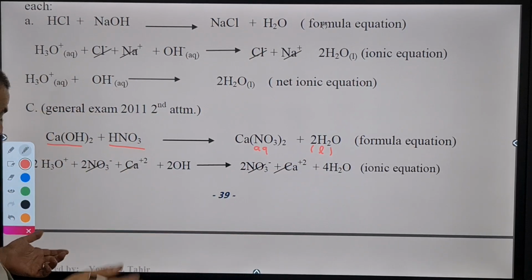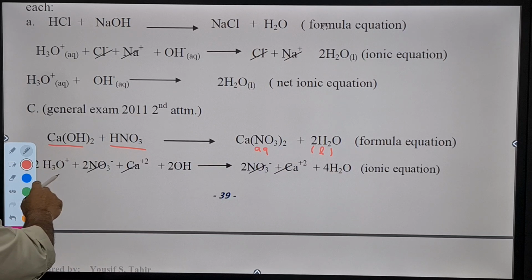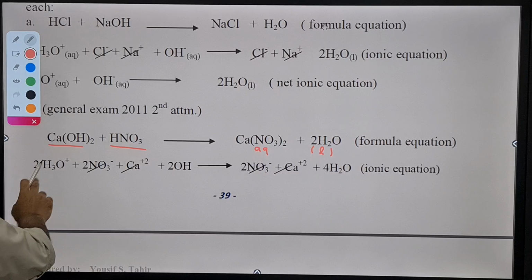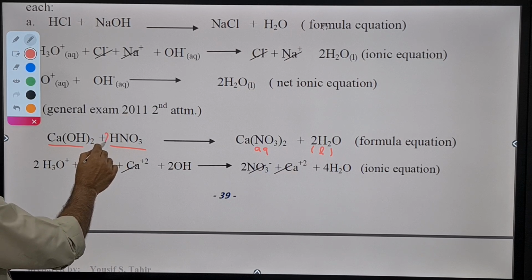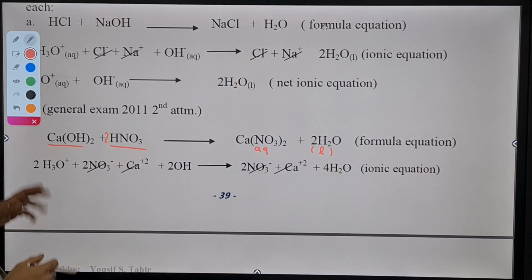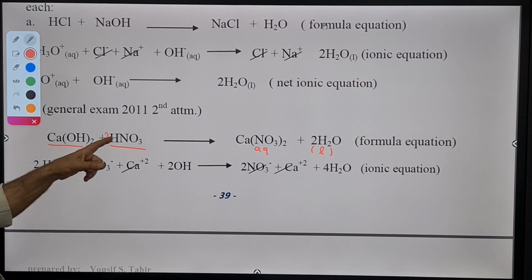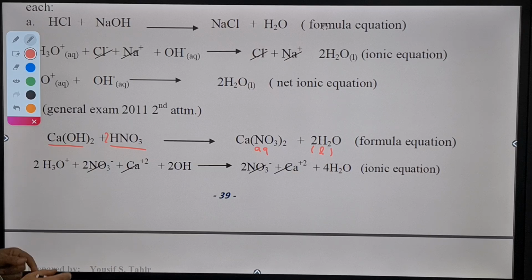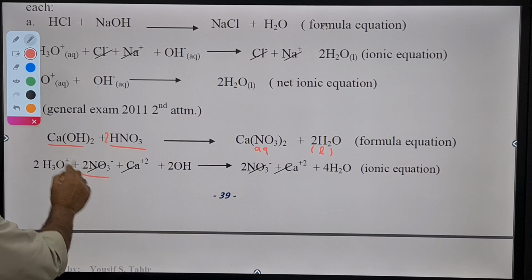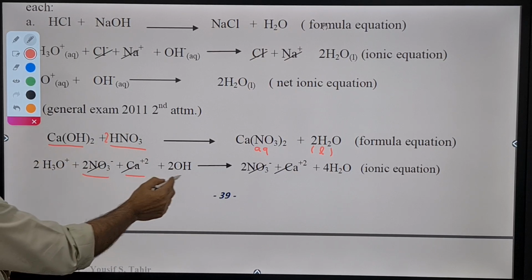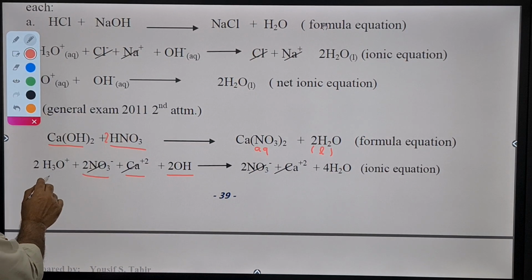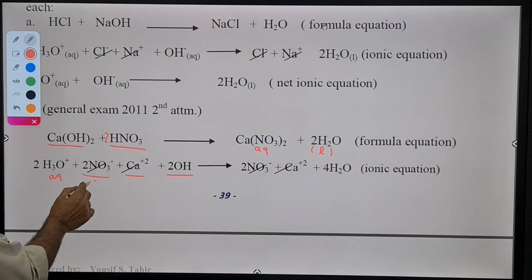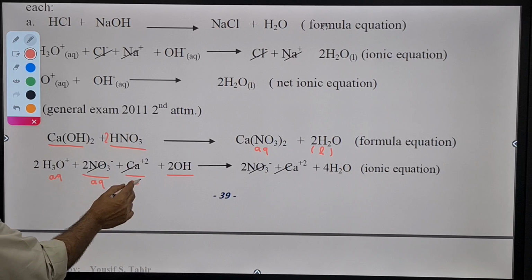So when we dissociate them, we will have the hydronium. Of course, this is not balanced because we need two here. So we have two hydroniums from two nitric acid molecules, and we have two nitrate. We have one calcium cation and two hydroxide anions. But actually the ions here, this was aqueous. To left, all are aqueous.